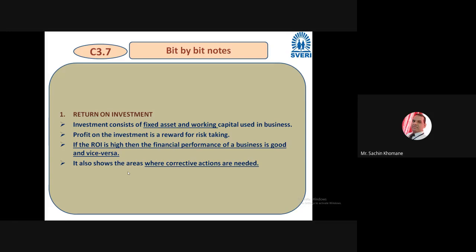So this is the concept of return on investment, and they control it. What do they control? They control for their profit. If it is not happening, it means something is wrong. Maybe something is wrong with subordinates, maybe with management. Right? So this is one of the techniques people use.